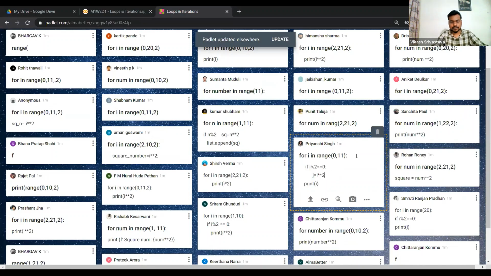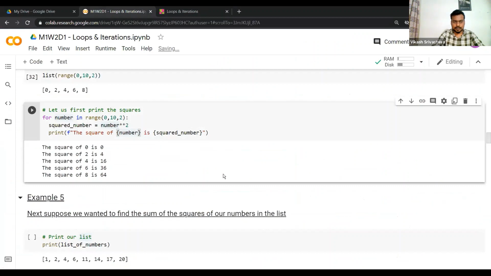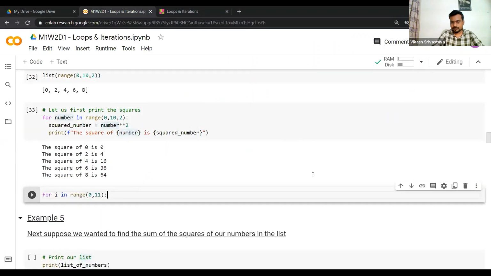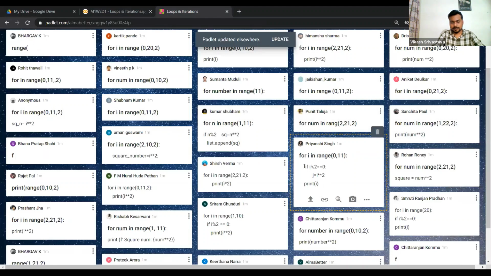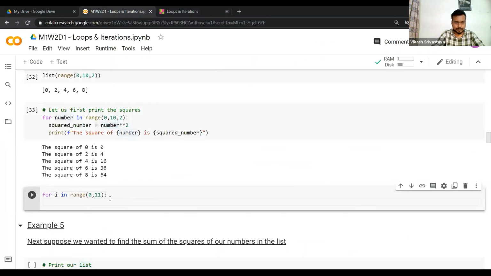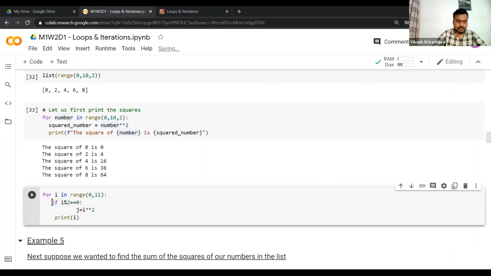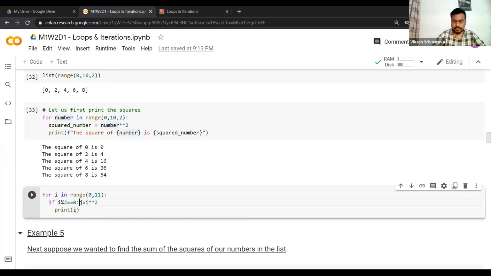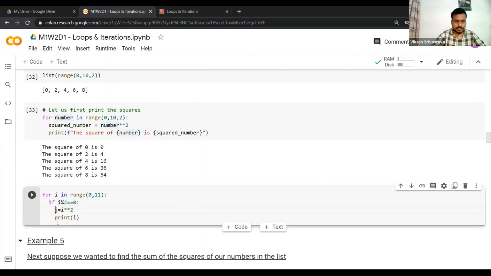So I'll just take this and write something like this. I'll just change the indentation a bit. How do you do this? Go to here after the colon, you just press enter.